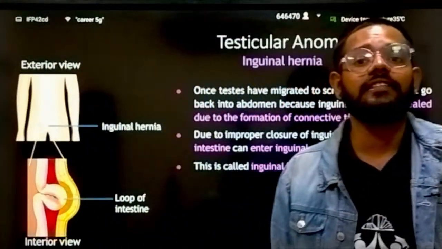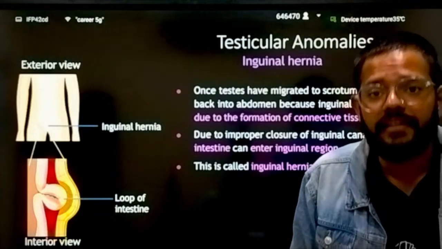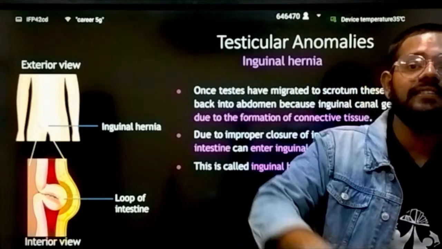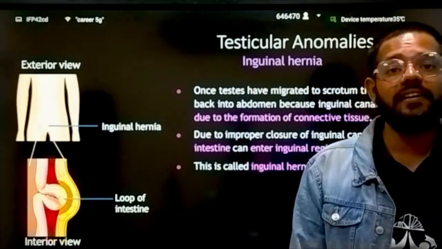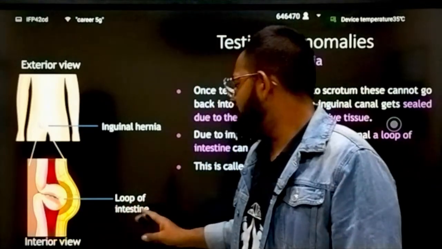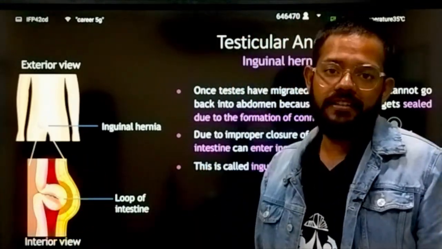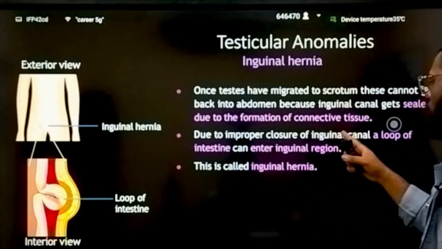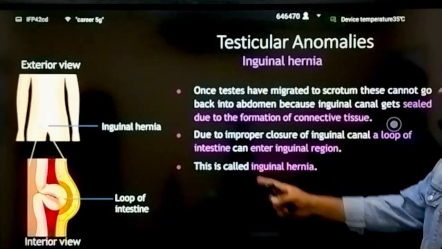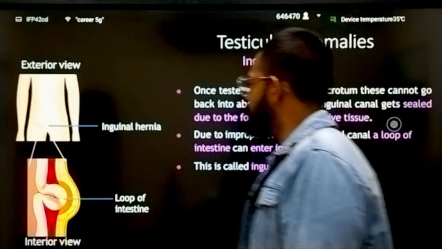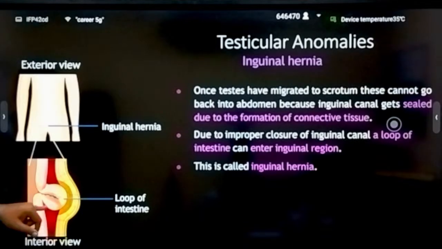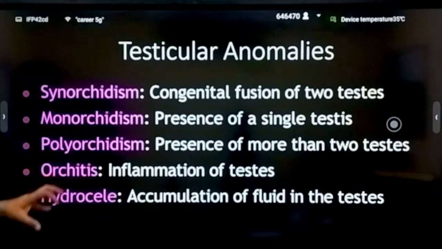Your inguinal canal does not close that properly, due to which the testes go back inside that region. So this is an inguinal hernia case. In the interior view, the loop of intestine will move inside. Due to the improper closure of the inguinal canal, a loop of intestine can enter the inguinal region. This is called inguinal hernia. You can see here, the loop of intestine has formed like this inside, due to which it will occupy that area.